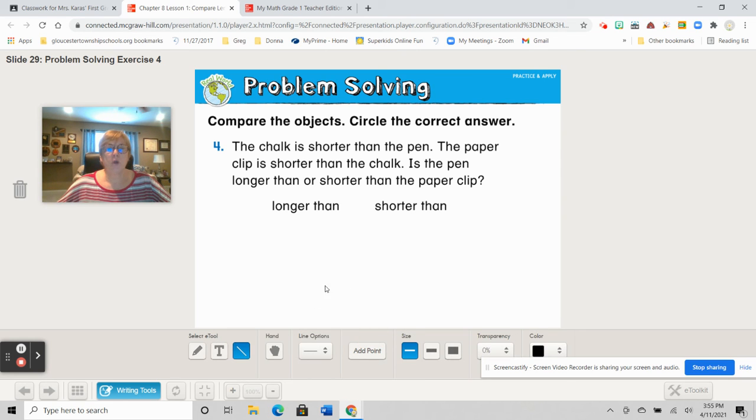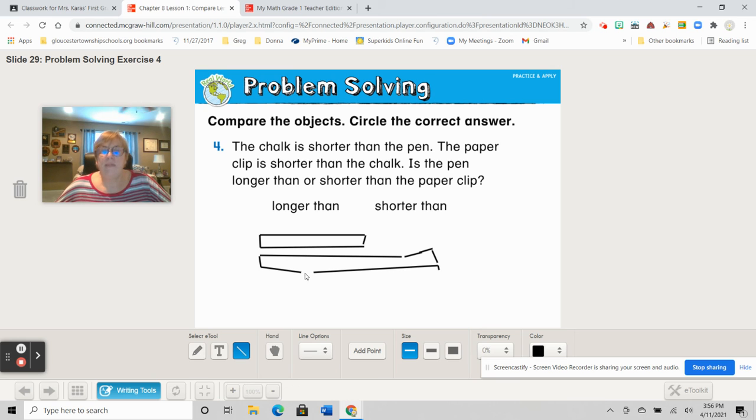So they're saying that chalk is shorter than the pen in this particular. So I'm going to draw a line to make chalk, all right? Piece of chalk. There's my chalk, okay? But then they're also saying that I got to do the pen, and I'm going to do the best, erase, all right, well, we're not going to worry about it. I'll make a pen that kind of got bent somehow. All right, because, yeah, pen, and not working very well today for me. Well, my finger's not. There's my pen. And then